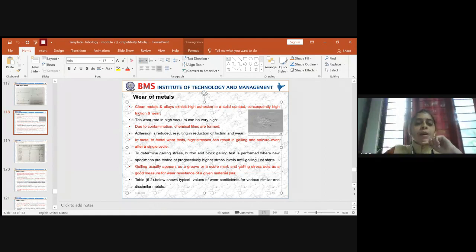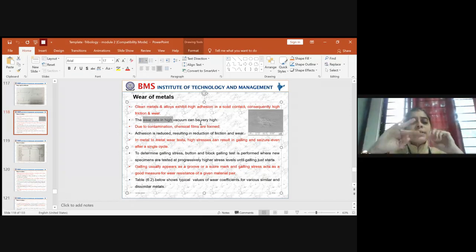The second thing is that the wear rate can also be high in a vacuum. The given mechanical component could be kept in a closed environment, in a vacuum chamber, or it could be subjected to an open atmosphere. Suppose the component is affected by corrosion from the external environment, so you keep it within an inert atmosphere in a vacuum chamber. In that case also, the wear rate is enhanced if you keep it in a vacuum chamber. That is the second concept you have to understand.